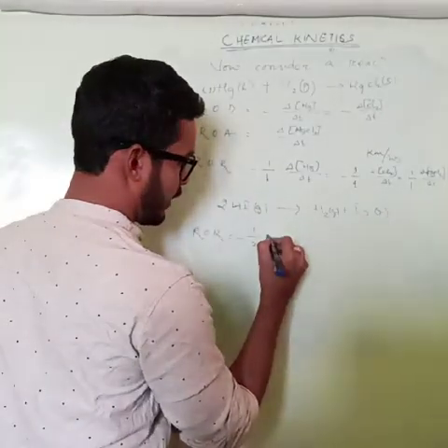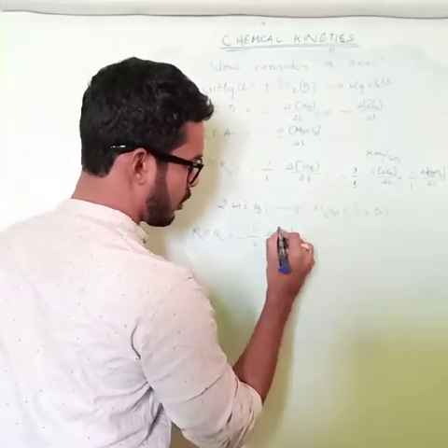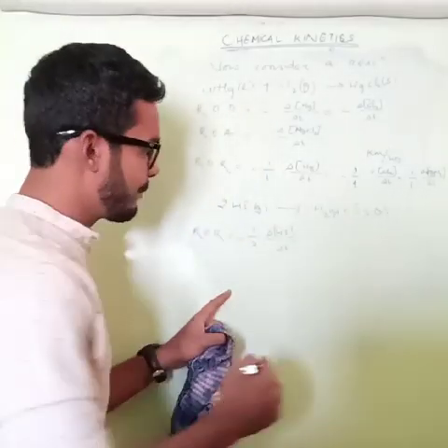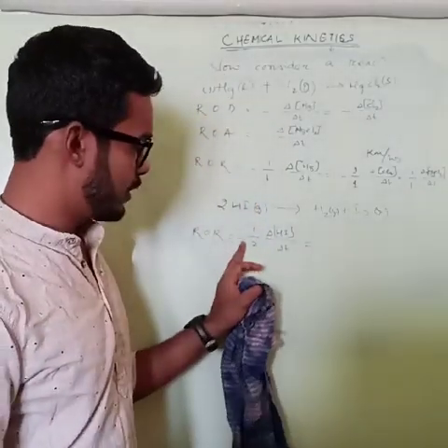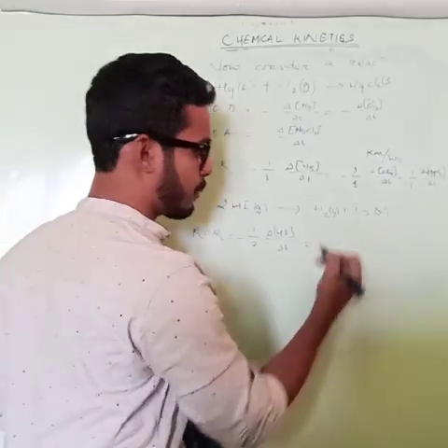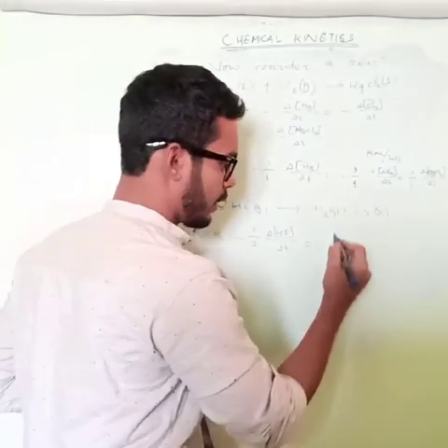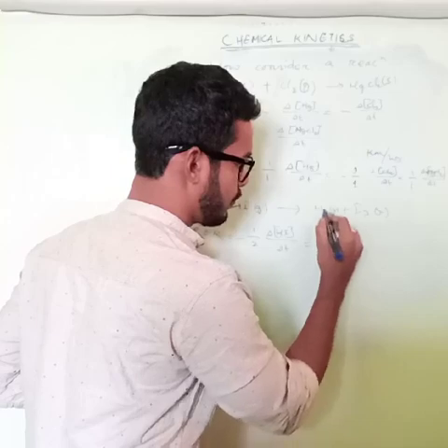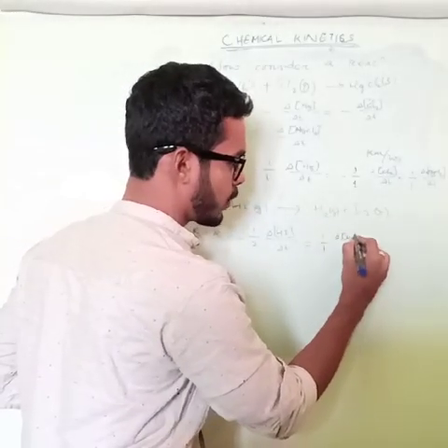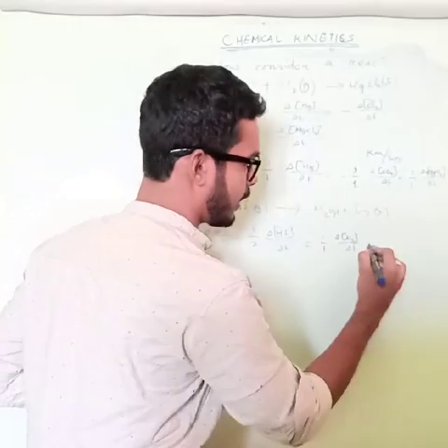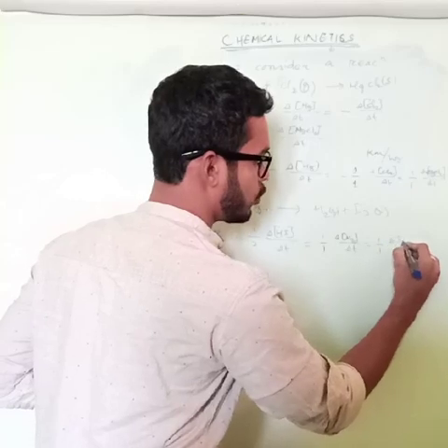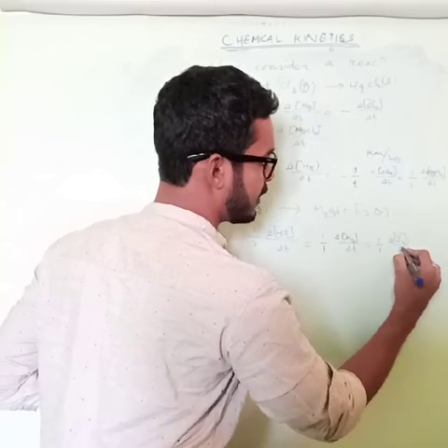So del HI, the concentration of HI, divided by del T. The concentration must be given in your question, and this negative sign is due to the reactant or disappearance. You have to write the product again for the ROR. The coefficient is 1 here, so 1 by 1 del of H2 concentration by del T, and again equals 1 by 1 del of I2 concentration by del T.